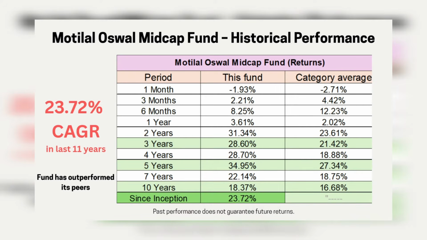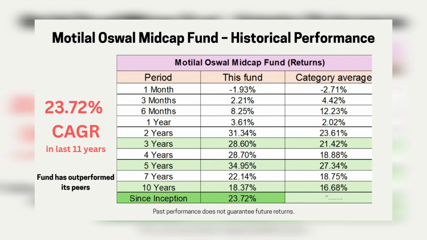Now 3 years return, if you see, the compounded annual growth rate is 28.6%, 5 years 34.95% CAGR, 10 years 18.37%, and since inception in 2014, 23.72% CAGR, which is a staggering number in my view. And the benchmark, Nifty TRI, its 5 year was 17.2%, and since inception 17%. So by a wide margin it has outperformed the benchmark.